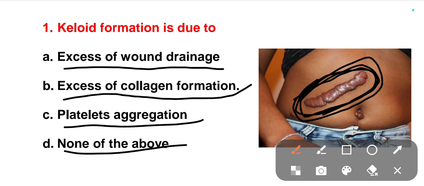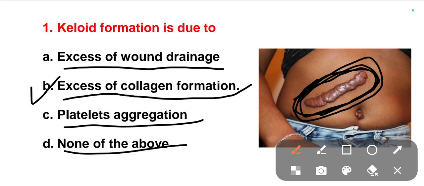When an injury happens, the answer is excessive collagen formation at the site of injury. This is an abnormal condition. For wound healing, we need mostly nutrients and macrophages to kill the pathogens present at the injury site.